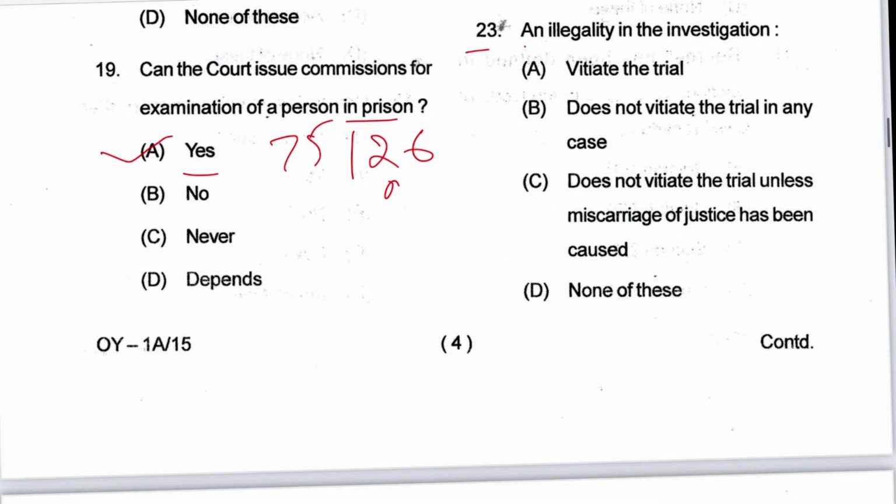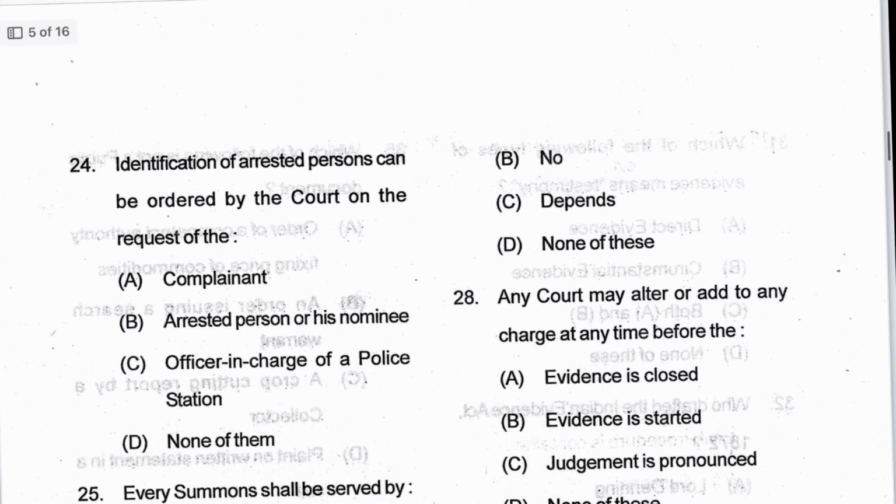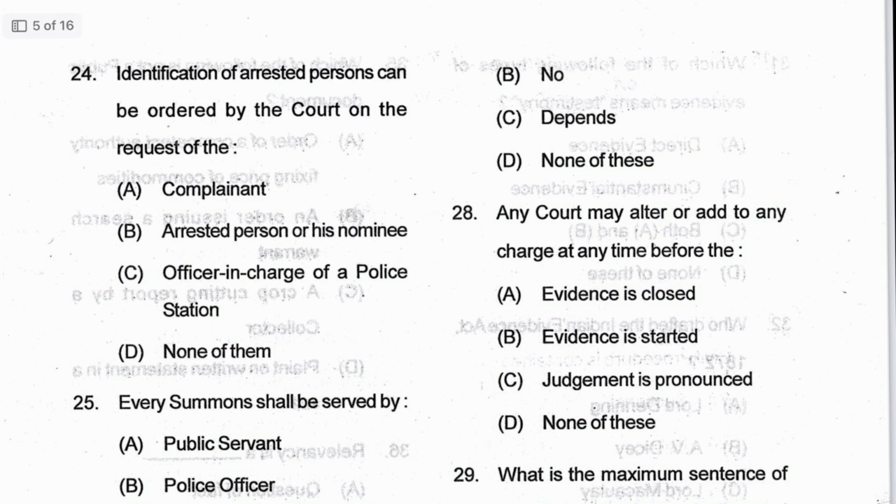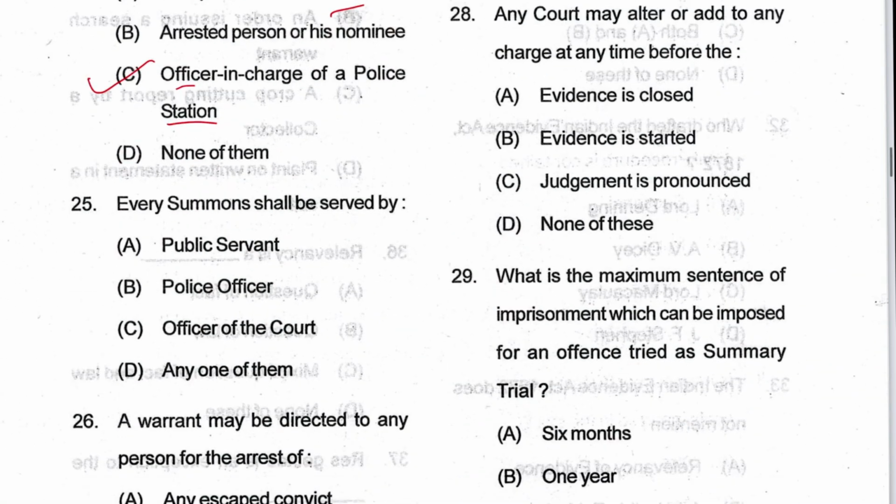Next 23, an illegality in the investigation does not vitiate the trial unless a miscarriage of justice has been caused. C is the answer. Next 24, identification of an arrested person can be ordered by the court on the request of the officer in charge of a police station, and where this is mentioned, Section 54A of CrPC.